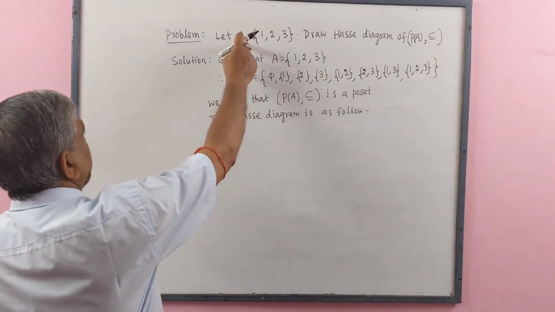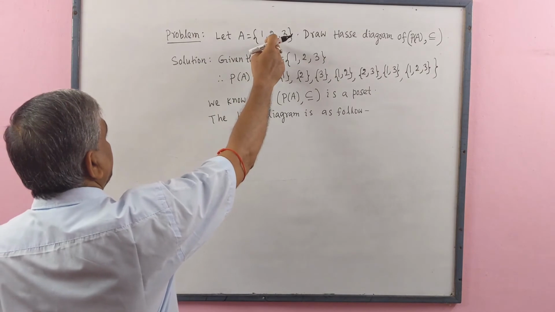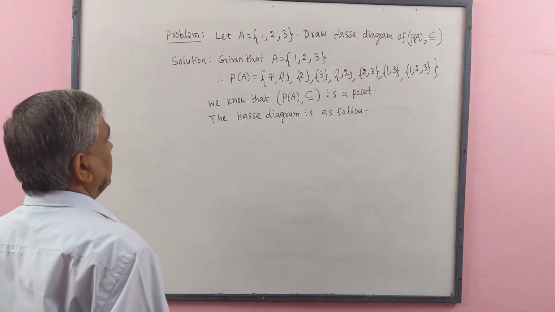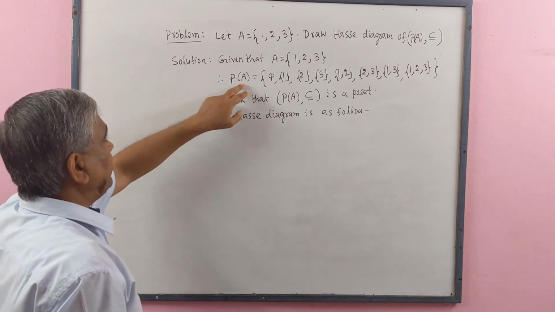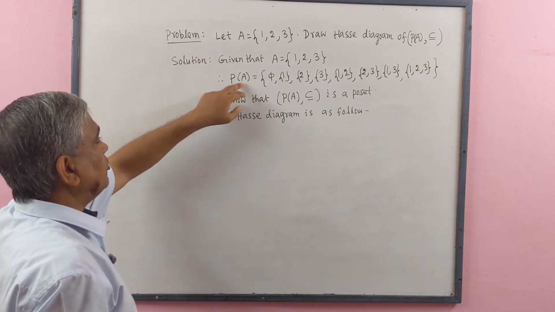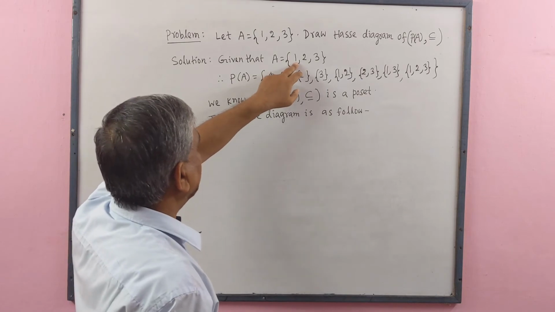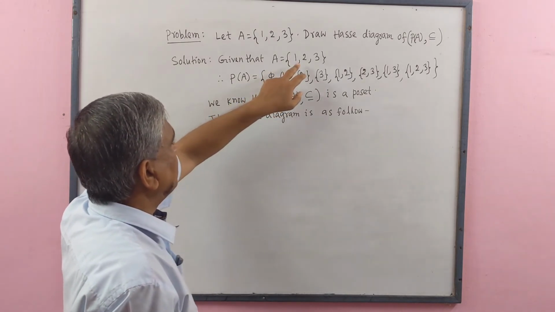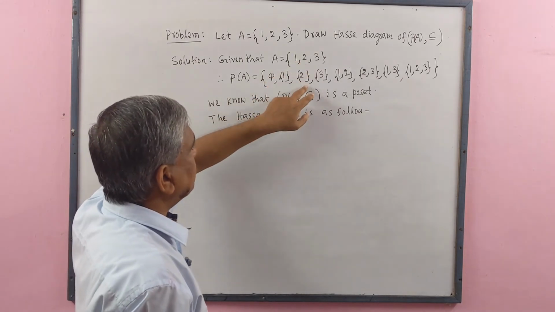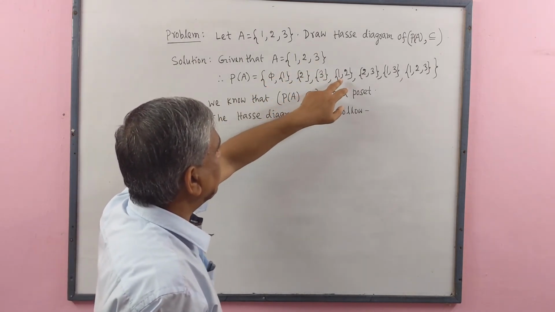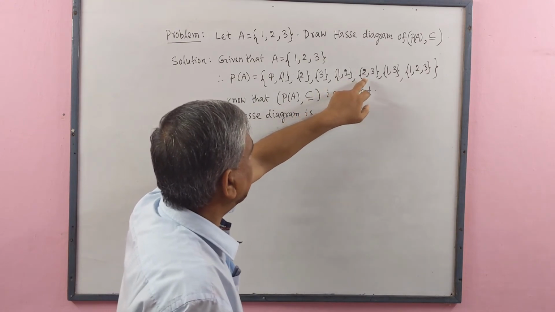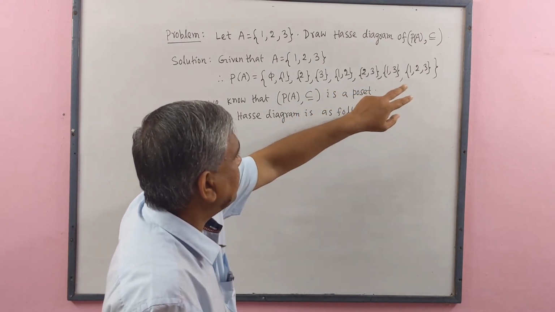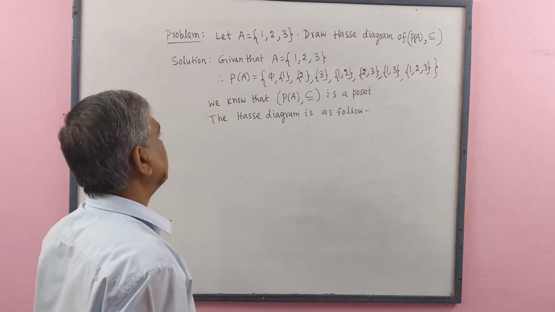Since given that A equals the set containing 1, 2 and 3, therefore P(A), the power set, means the set of all subsets of A. So we write the null set, the set containing 1, the set containing 2, the set containing 3, the set containing 1 and 2, the set containing 2 and 3, the set containing 1 and 3, and the set containing 1, 2, 3.